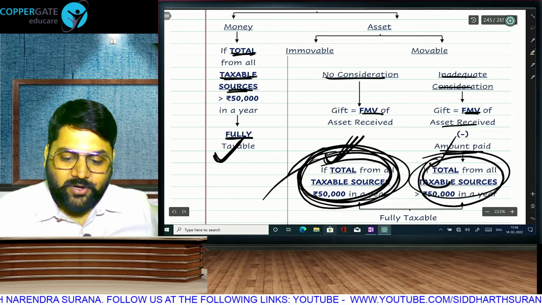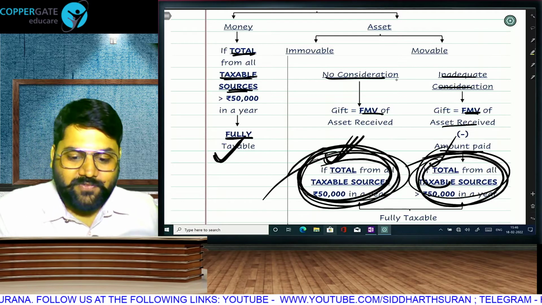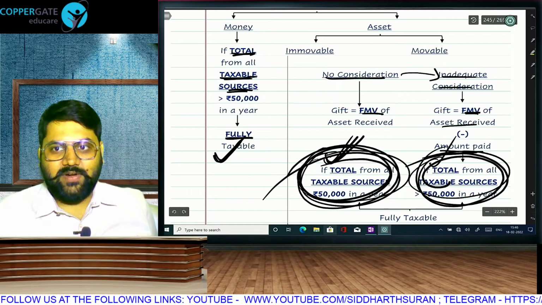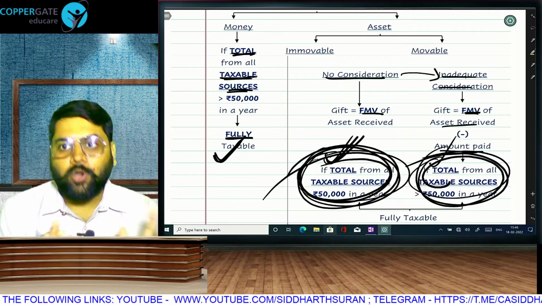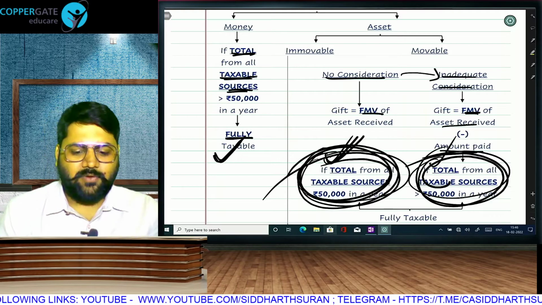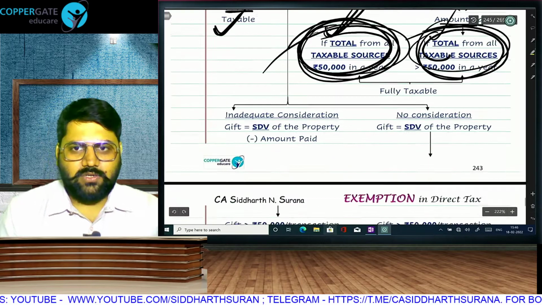So shares will be 40 here and gold will be 39,999, because you paid 1 rupee and converted from no consideration to inadequate consideration. 40 is less than 50 and 39,999 is less than 50, so both you will save, but this you can do up to a maximum of 50,000 rupees. Once you cross the category limit of 50, you have to pay tax on everything.